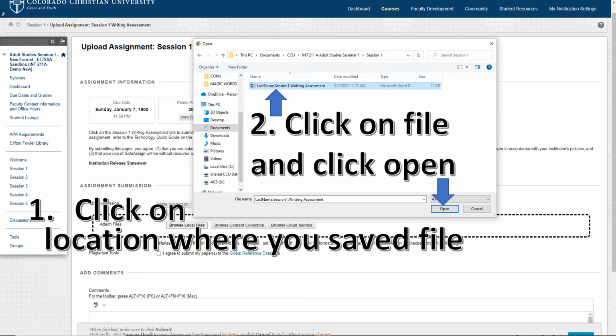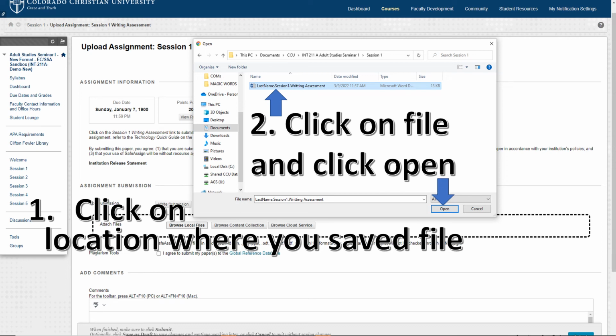So in my case, because I saved my Word document on my computer, I'm going to click on the location where I saved the file. As you see, the address on the window that popped up says This PC, Documents. I created a folder called CCU, another folder entitled INT 211A Adult Study Seminar 1, and then another folder called Session 1. And in the Session 1 folder, I saved my assignment.